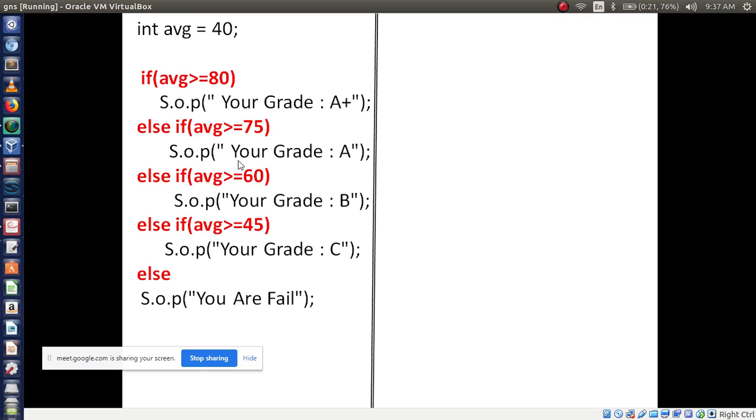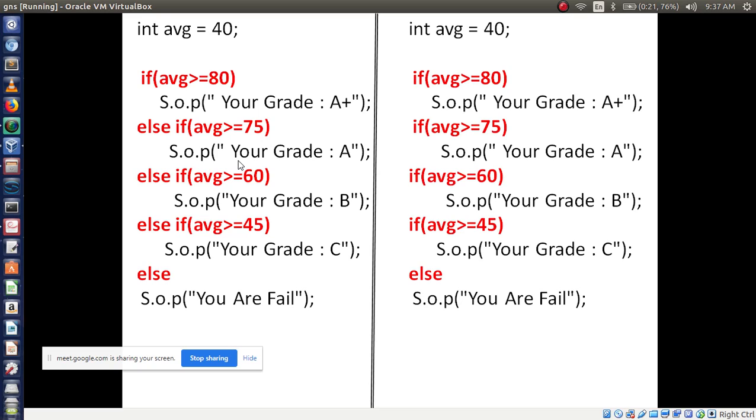Okay, now see another code. Here I am using only if statements. So will this code also work or not? In the earlier code I used if condition with else if, but here I am using only if statements. So will both the conditions execute, or only the else if going to execute?